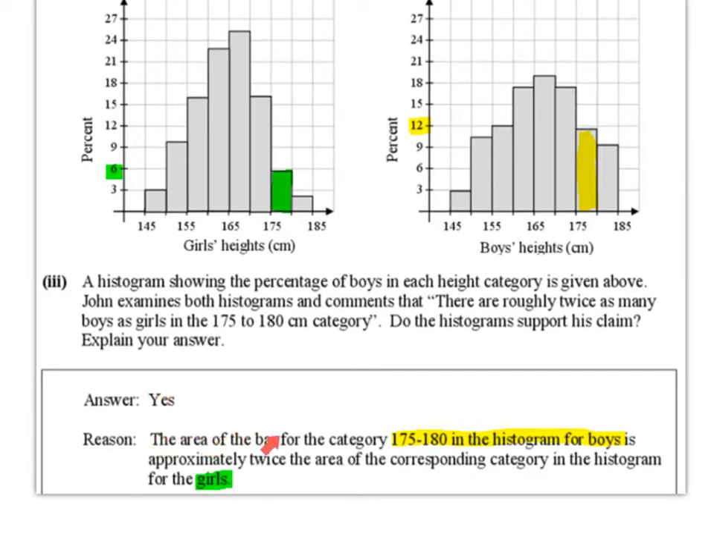The area of the bar for the category 175 to 180 in the histogram for the boys, which is highlighted in yellow and goes up as far as about 12%, is approximately twice the area of the corresponding category in the histogram for the girls, which is in green and is going up as far as almost 6. So 6 multiplied by 2 is 12, so it is indeed pretty much twice the area.